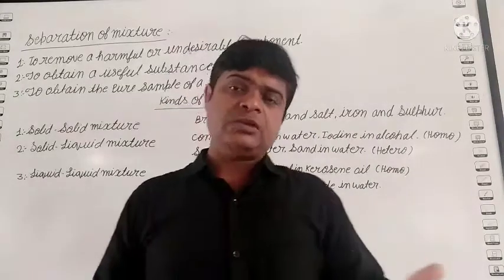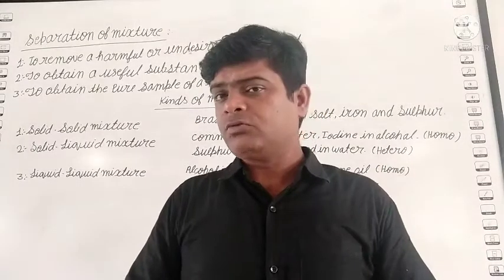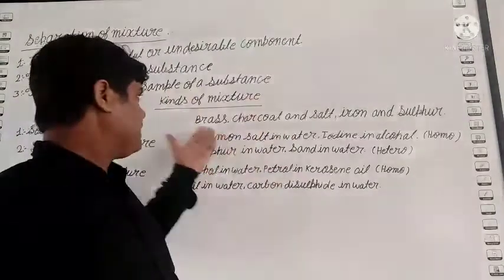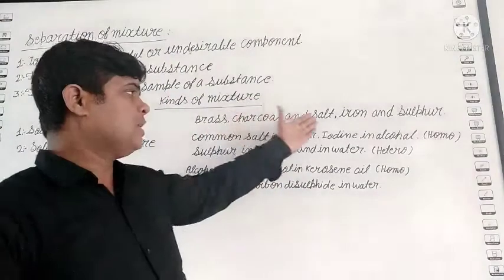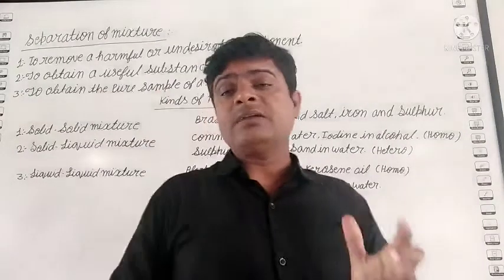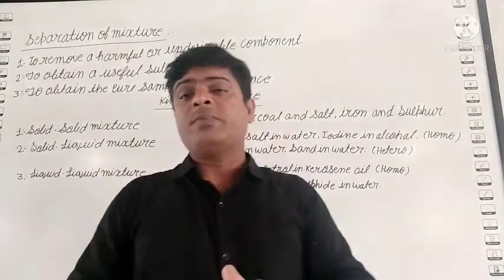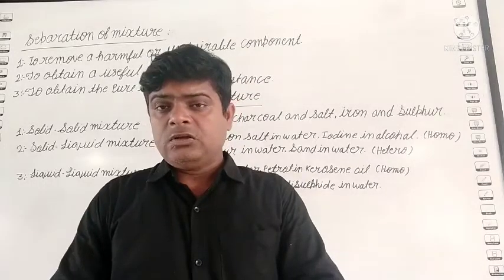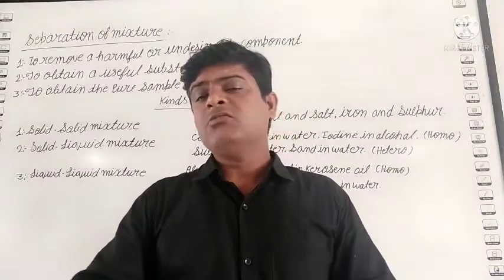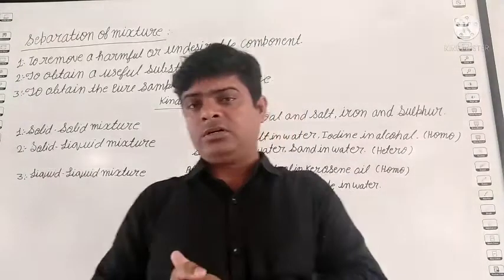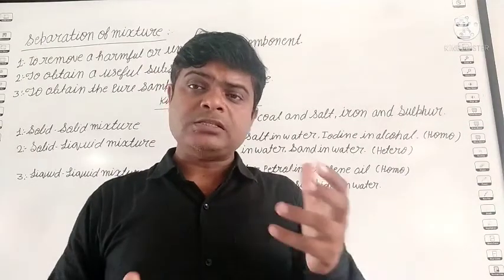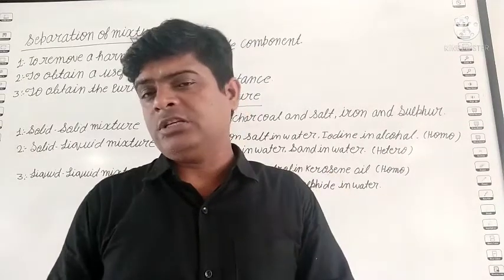Student, you know mixtures are of two types. One is homogeneous, the other one is heterogeneous. So how will we separate them? See, like brass, charcoal and salt, iron and sulfur. Student, brass is not an element. It is a mixture of copper and other substances, but brass is a homogeneous mixture. You know homogeneous? In a homogeneous mixture, we cannot see all the constituents. So brass is homogeneous.